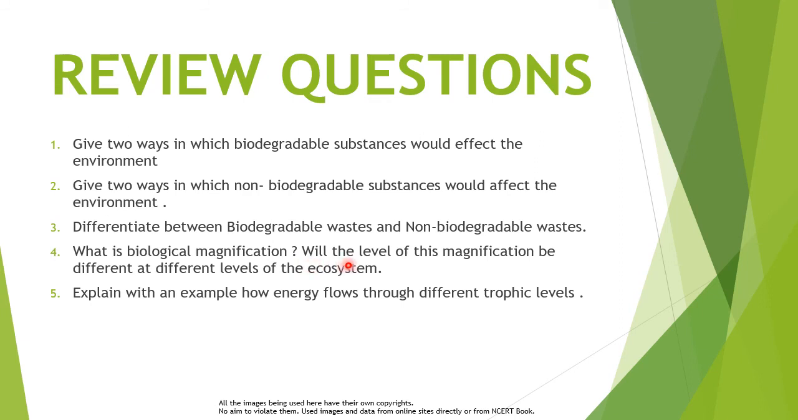Will the level of this magnification be different at different levels of the ecosystem? Yes, because as the level goes on increasing, the magnification goes on increasing. For example, in the food chain grass, deer and lion, the grass will have a minimum of biomagnification and the lion will have the maximum, and it goes on increasing as the level goes on increasing.